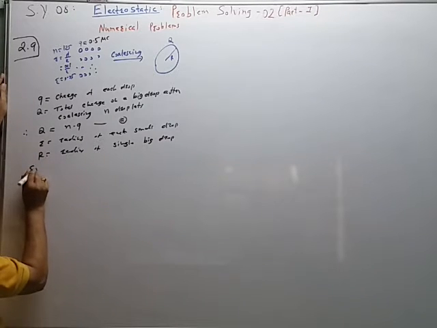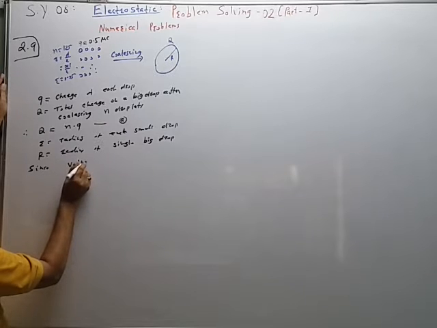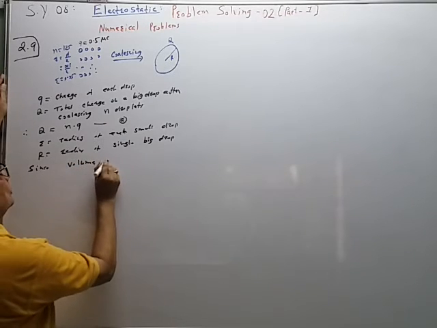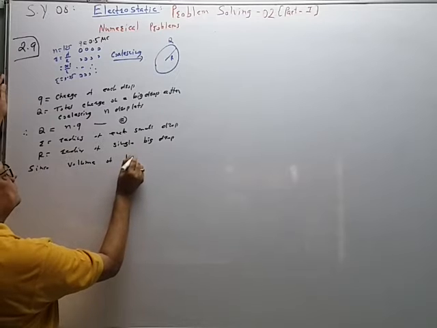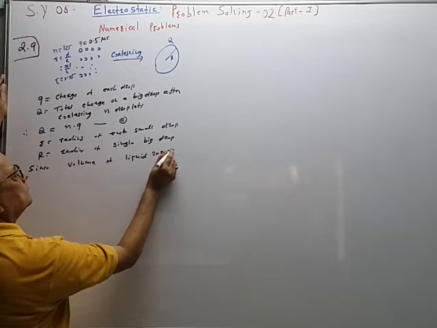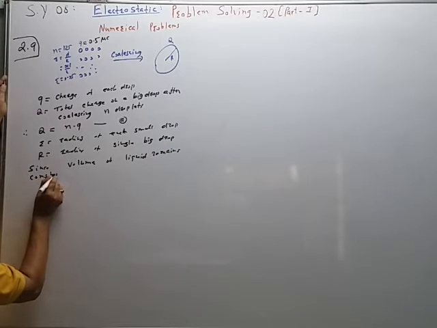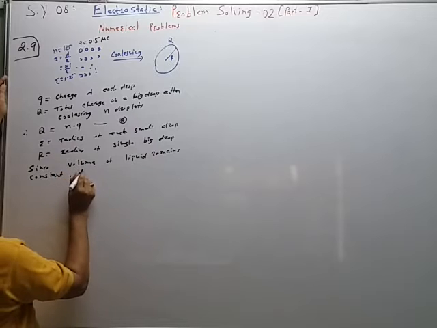Since volume of liquid remains constant during coalescing.